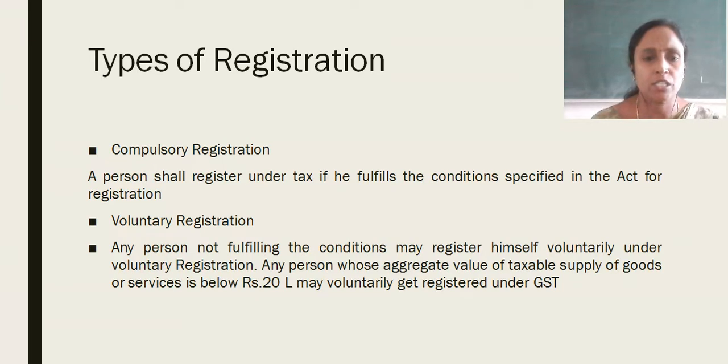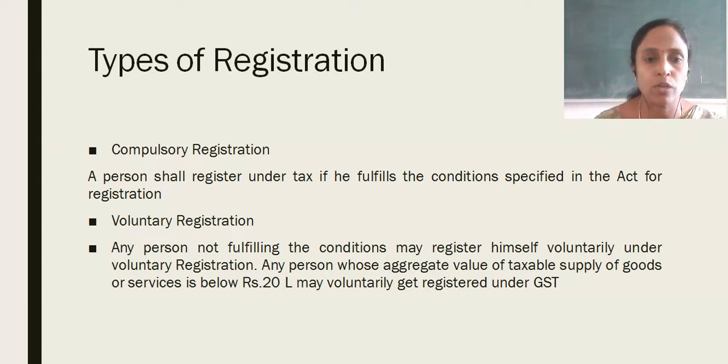Compulsory registration: a person shall register under the tax if he fulfills the conditions specified in the Act for registration. In the Act itself, some conditions are given. If a person fulfills the conditions which are given in the Act, he has to get compulsorily registered under GST. And second one is voluntary registration.